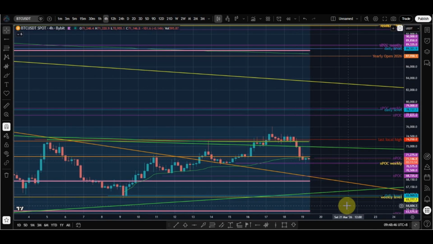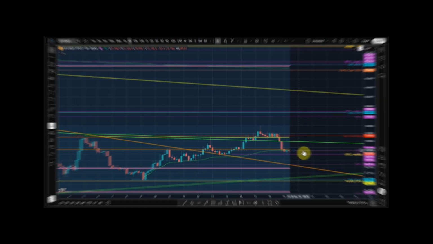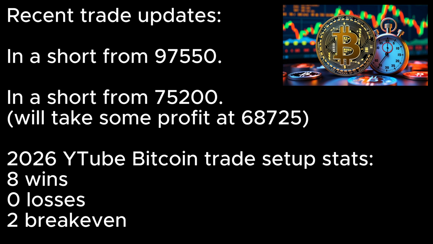As I am in mostly shorts, I took a small long here at this weekly POC, but it does not look promising on the order flow. I will try another long trade later if this fails, most likely at the trend line if there is some type of bounce there. Recent trades are shown. All my trade setups are in my videos.